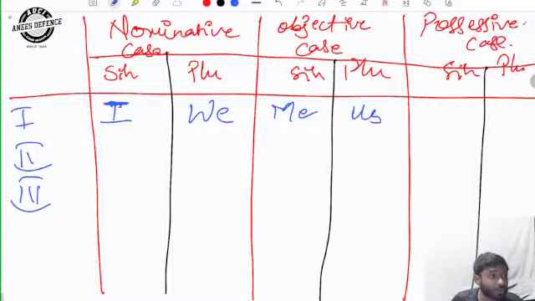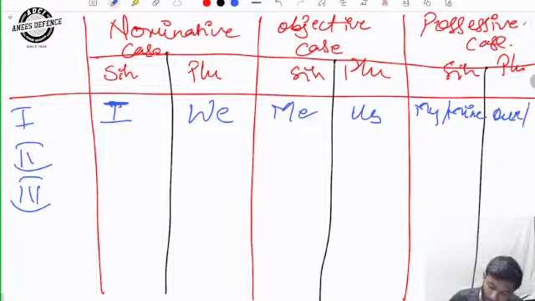Write it down. ठीक है। In possessive case it will be my or mine. Possessive case means showing possession. ठीक है, our and ours, showing possession. This is my book. This is my bottle. ठीक है, this is possessive case. And if it is, this is our class. ठीक है, this is our class, although we don't own it, but still this is our class. Whenever we say this is our class, right?